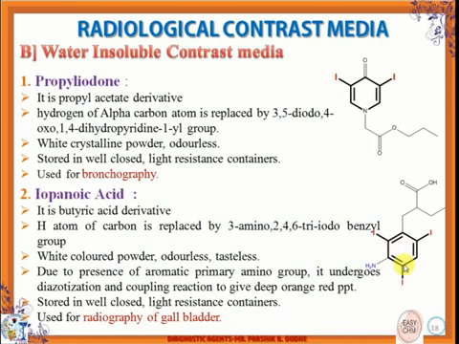This compound is also odorless, tasteless, and available in powder form. Because of the aromatic ring present, it undergoes a diazotization reaction. This diazotization reaction creates an orange red precipitate which acts as a dye or a radio opaque contrast substance, and it is used for radiography of the gallbladder.